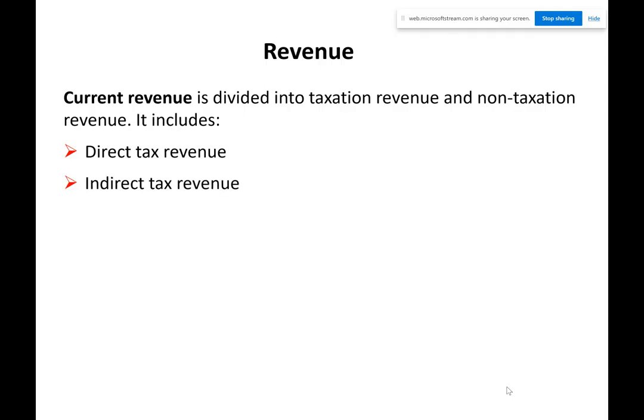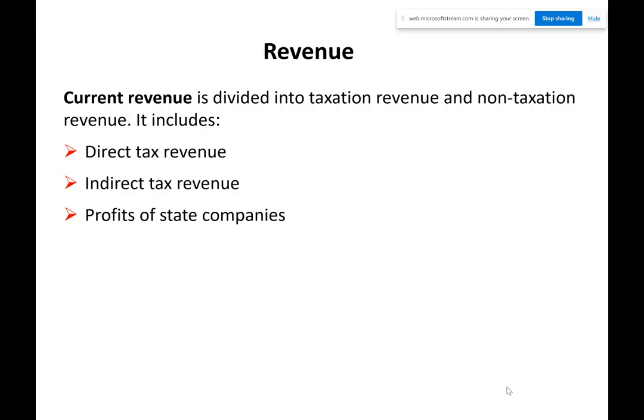Indirect tax revenue is not straight from source. There's something they can rely on. For example, an example of indirect tax revenue would be customs duties or excise duties from imports. So again, it's not something they can plan. It's really down to how consumers' trends change. So you wouldn't call it direct taxation because it's not coming directly out of my salary. It's something I choose to do with my own money, but then there's a tax on top of that. Okay. They also get profits from state companies.